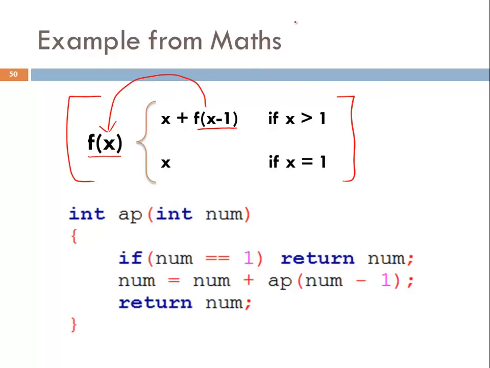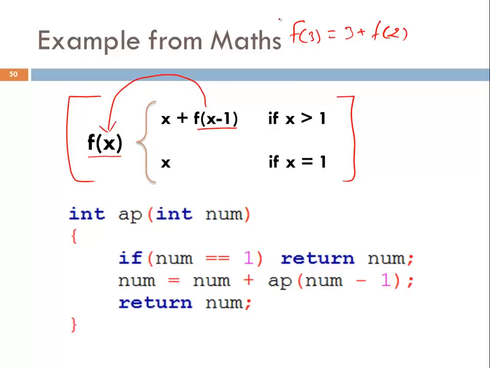For example, if you want to calculate the value of f3, then what will be the value of f3? The value of x is 3. So what will happen? If x is greater than 1, is x greater than 1? Yes, the value of x is 3, that means 3 is greater than 1. So this will be the value of f3. What will be the value? x plus f(x minus 1). And what is the value of x? It's 3. So 3 plus f(x minus 1), means f2, will be the value of f3.